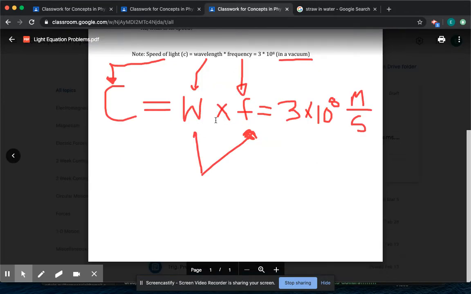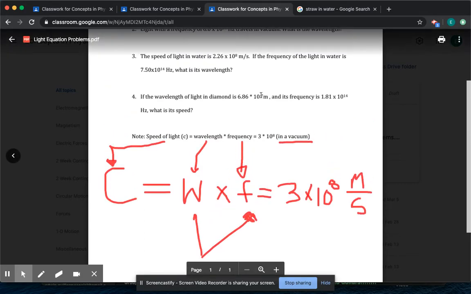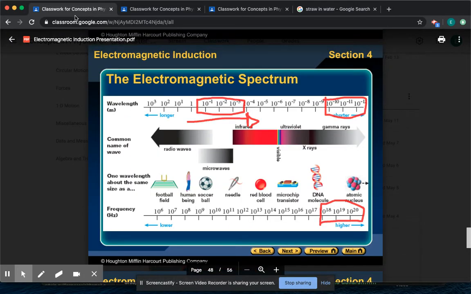The speed of light is equal to wavelength times frequency, and you're going to use that to answer some questions. If I told you the frequency of a light, and asked what the wavelength is, you can calculate that using that equation. I'm going to demonstrate that in a second. So that's it for the presentation. Now it's just utilizing that one mathematical formula.